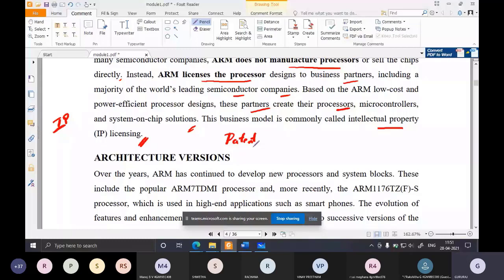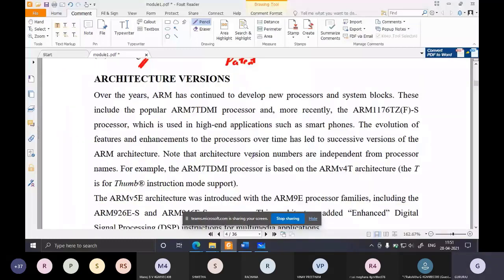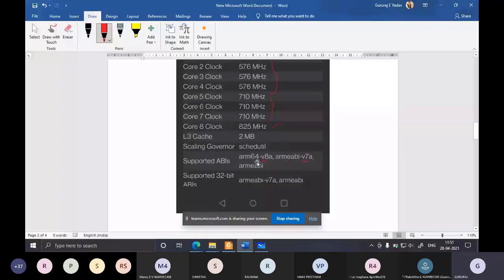Next, we'll move on to the architecture versions. So in the snapshot I showed you, the architecture version is version 8, V8, right? So I'll go back if you want. See, so ARM64 version 8A. Okay, so ARM64 means it is a 64-bit processor, and version 8 is the architecture version. So it belongs to architecture version 8. That is the meaning of it.